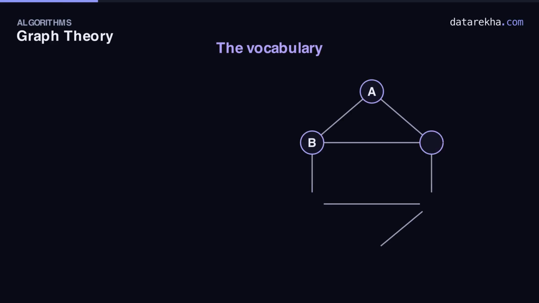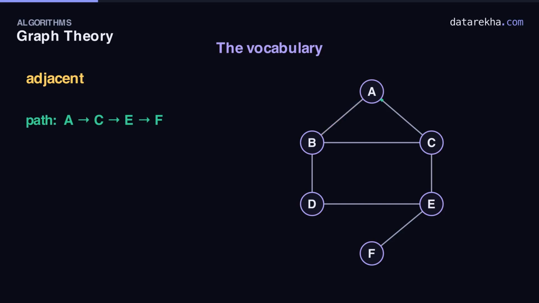Let's build the language on this very graph. I'll keep it on the right and point to each idea as it comes up. First, adjacent. Two vertices are adjacent if an edge joins them directly. A and B are adjacent. A and D are not, no single edge between them.